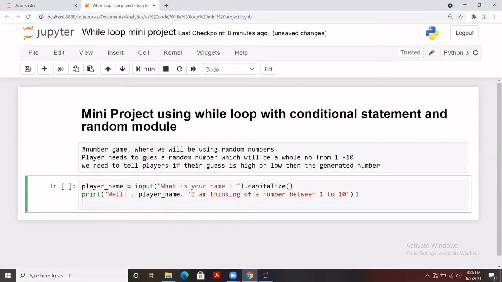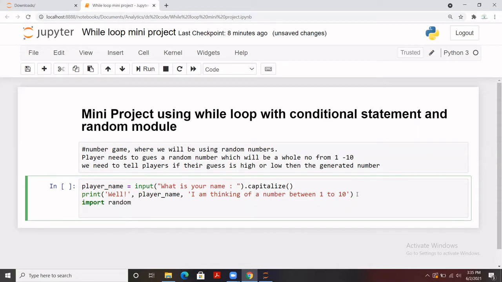We are going to utilize the random module for this, so let me import it: import random. We need a whole number from 1 to 10, so we are going to store it in the variable number, generated from random.randint. Sorry, not random, it's randint.